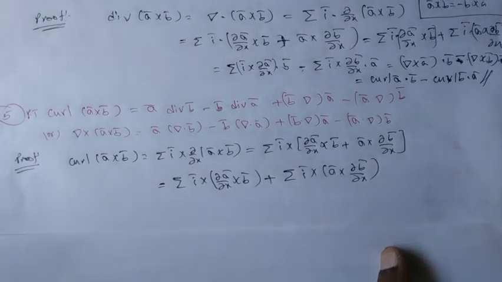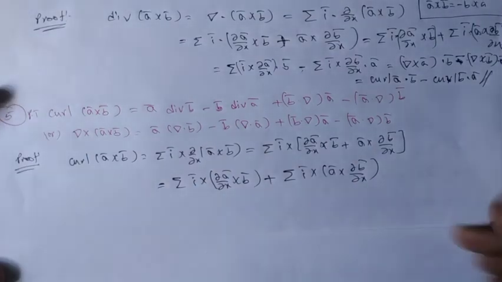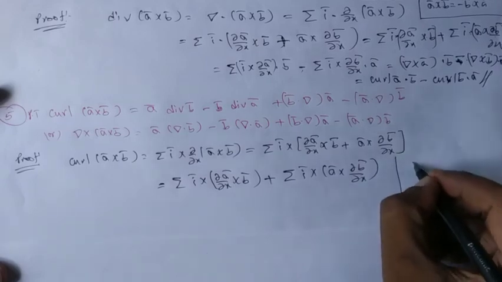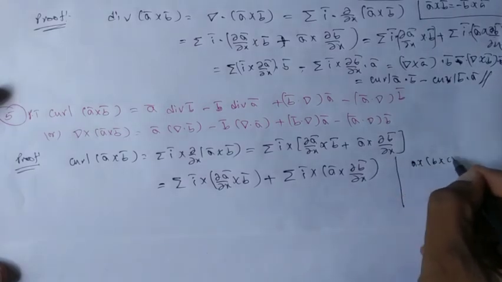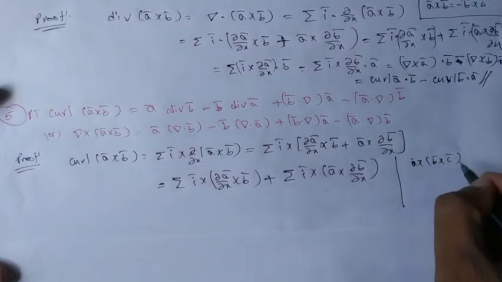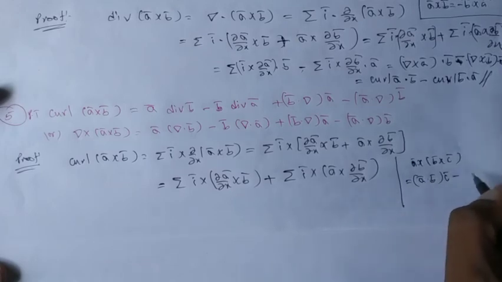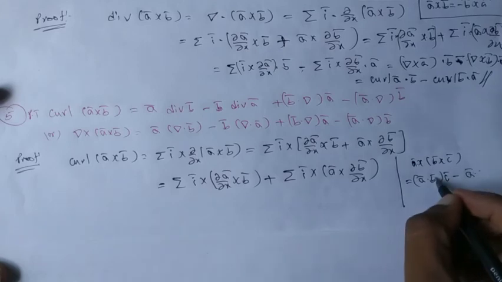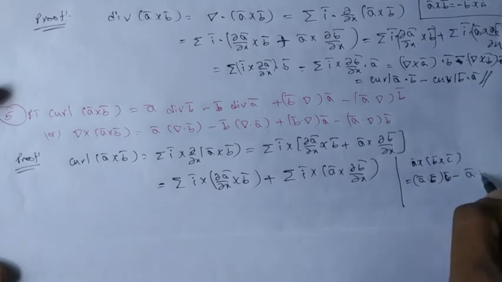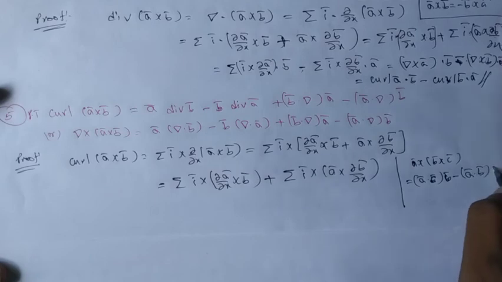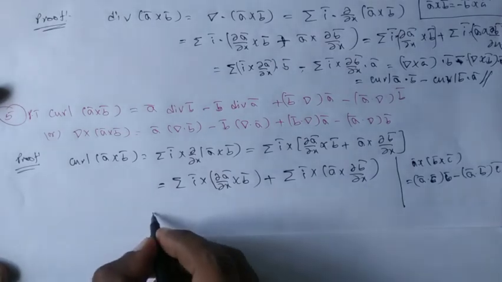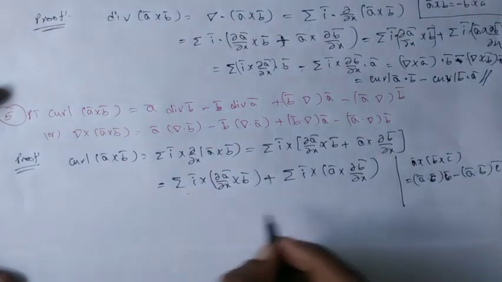Now we know the statement A bar cross B bar cross C bar: if you want to calculate this, then it is A bar dot C bar into B bar minus A bar dot B bar into C bar. So that logic I am using here. For each summation we have two sums again.